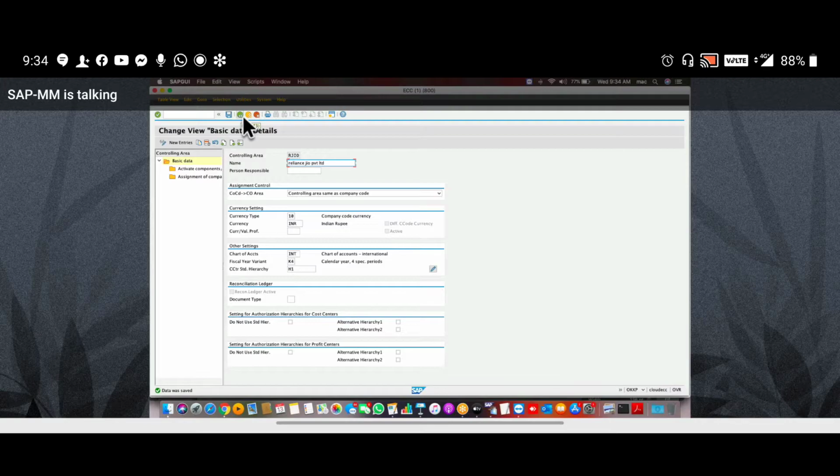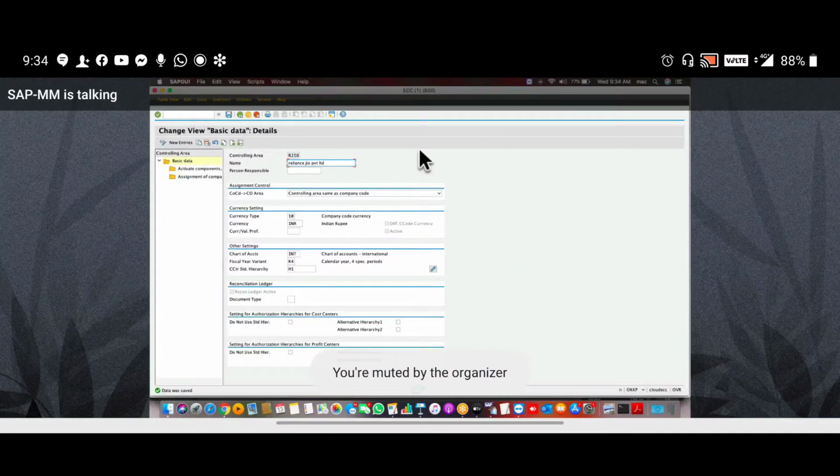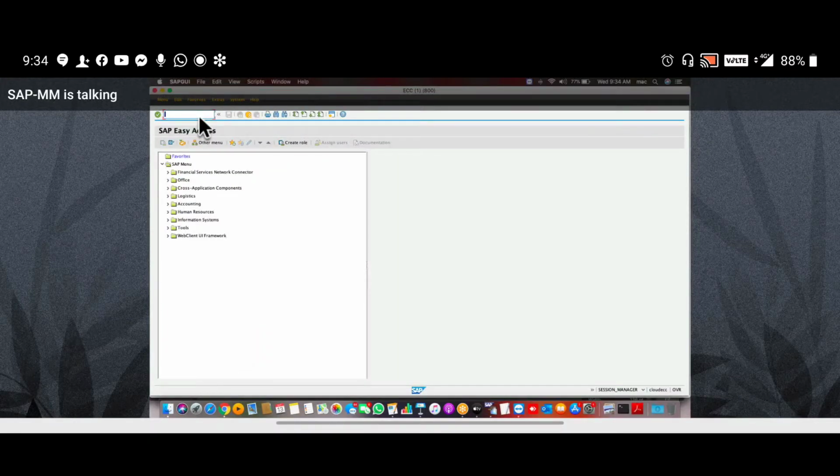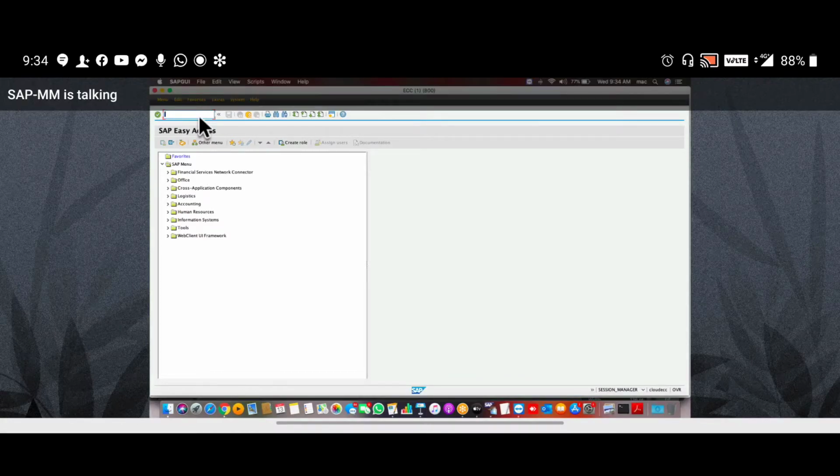So guys, write the heading: goods issue to cost center. Goods issue to cost center means we are issuing goods to a work. As of now, we have learned goods receipt. Today we are going to learn how to issue goods.